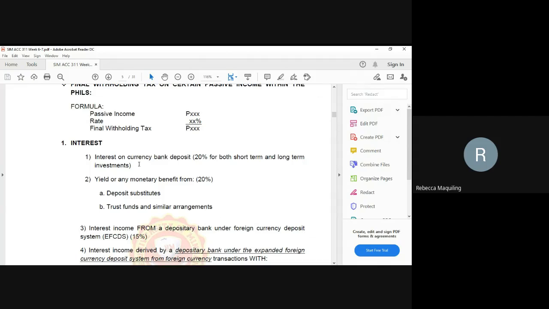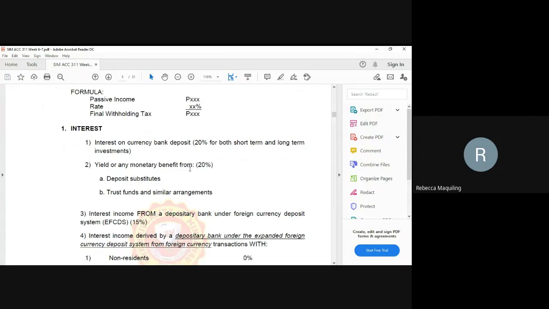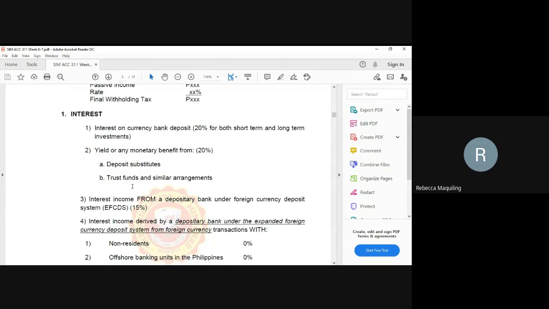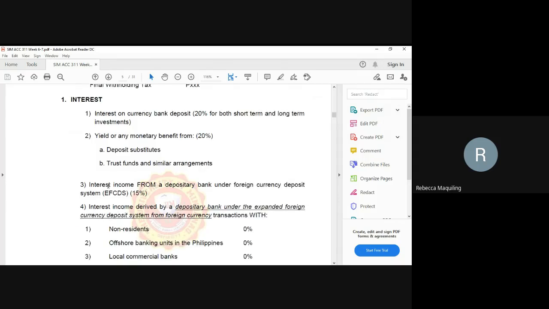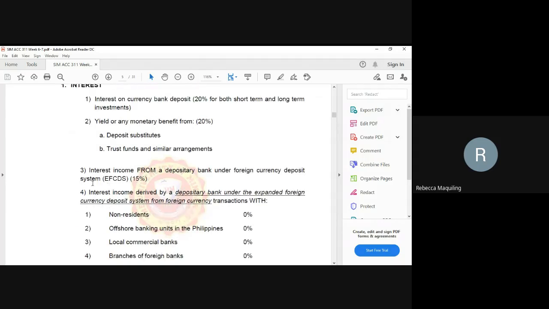Next, yield or any monetary benefit from deposit substitutes, trust funds and similar arrangements, 20%. So familiarize the rates, okay? Number 3, interest income from a depository bank under foreign currency deposit, that is 15%. But for local banks, that's 20% for short-term and long-term.